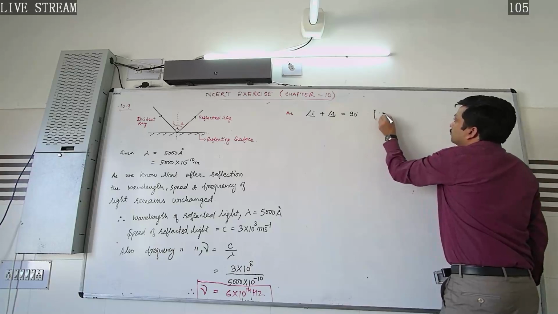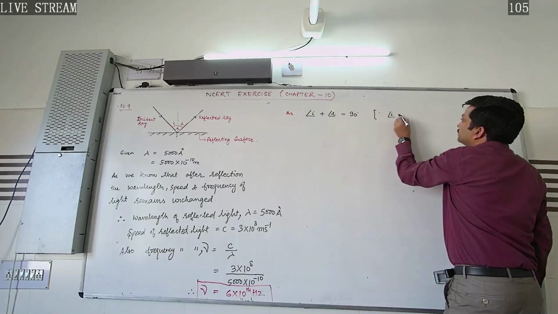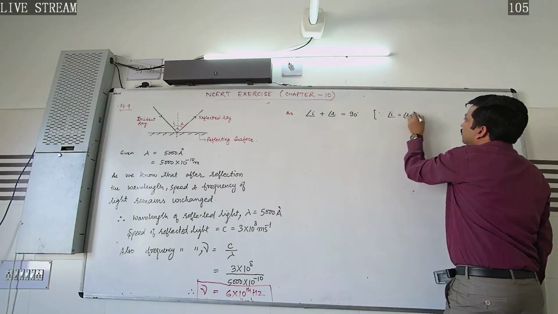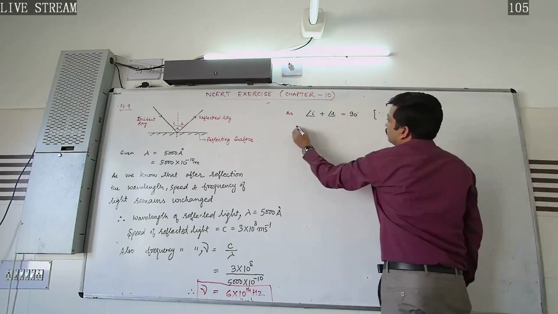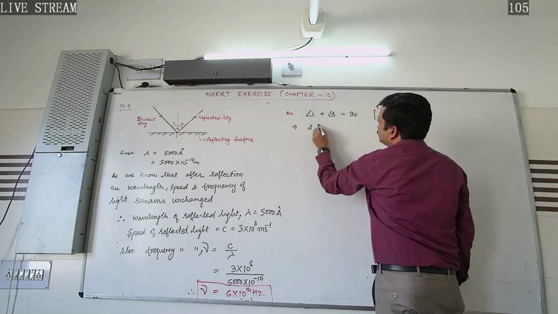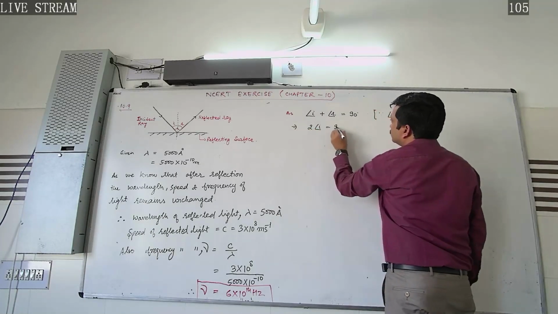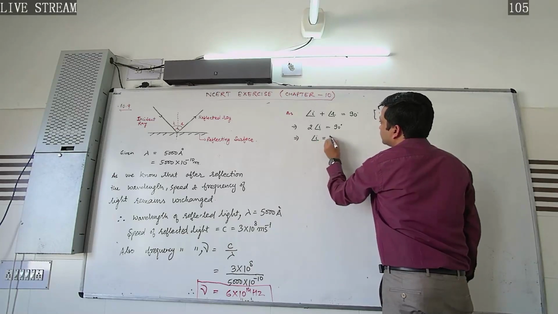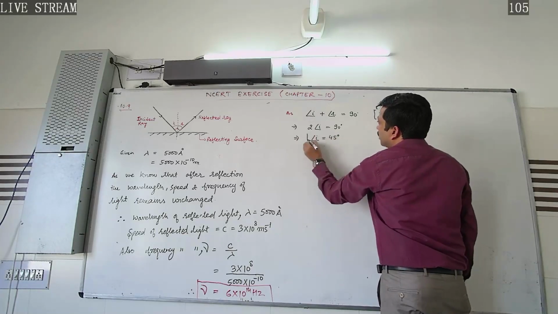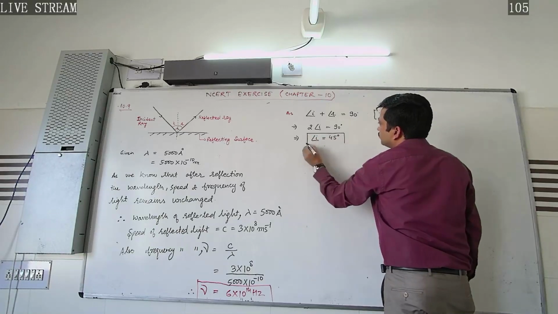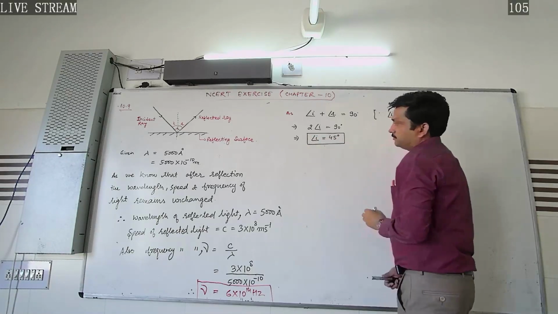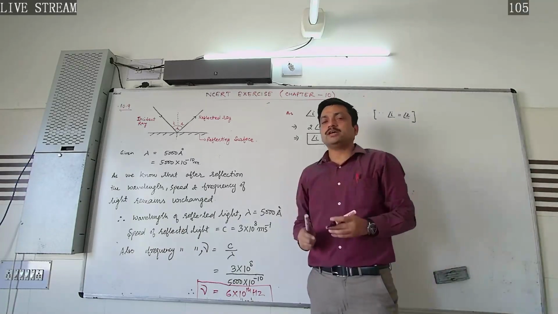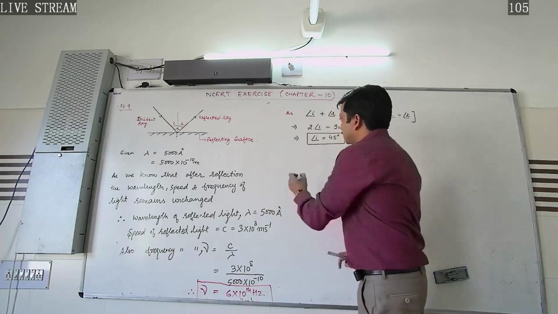Further, according to the laws of reflection, the angle of incidence is equal to the angle of reflection. Putting in the value, twice the angle of incidence is equal to 90 degrees, which implies the angle of incidence is equal to 45 degrees. This is the required answer. For this angle of incidence, the reflected ray will be normal to the incident ray. So this is about 10.9.